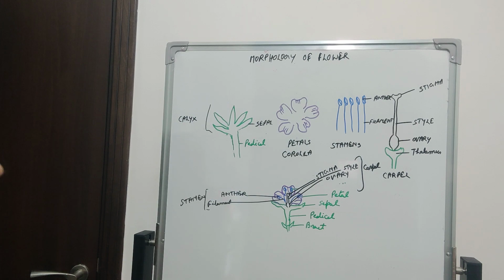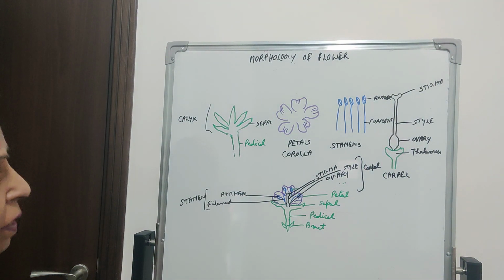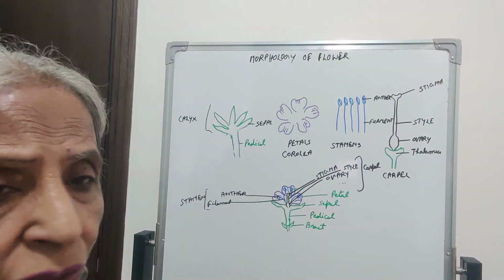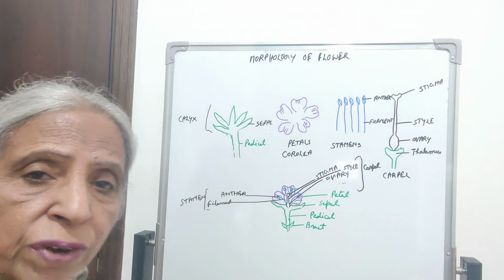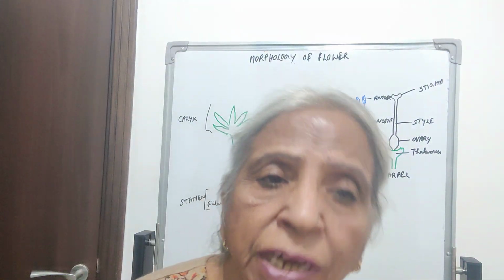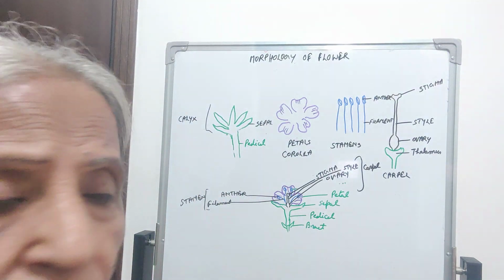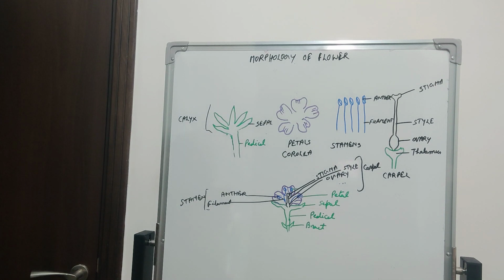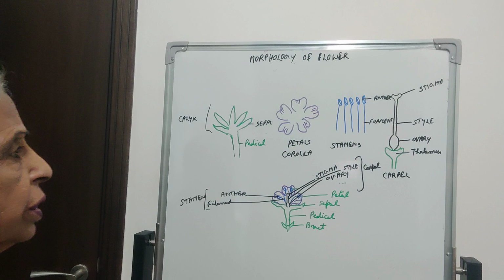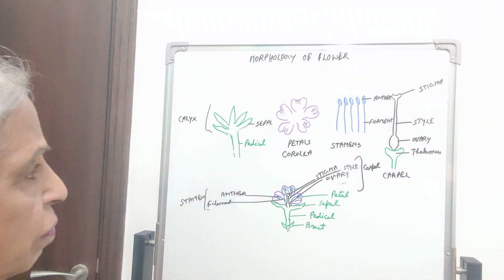In some flowers, a single type of these whorls is present. Calyx and corolla together constitute the perianth. As in case of lily flower, there is no distinction between sepals and petals. So such a type of flower arrangement is called perianth. Then these sepals and petals, in the bud condition, overlap each other, and their arrangement is somewhat different.